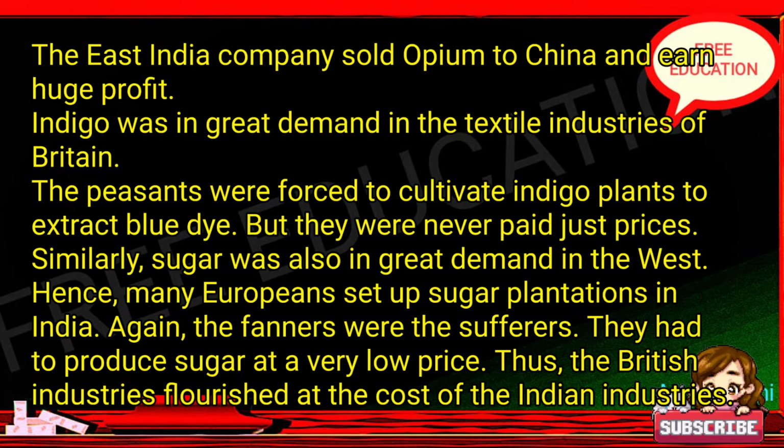Similarly, sugar was also in great demand in the West. Hence, many Europeans set up sugar plantations in India. Again, the farmers were the sufferers. They had to produce sugar at a very low price. Thus, the British industries flourished at the cost of the Indian industries.